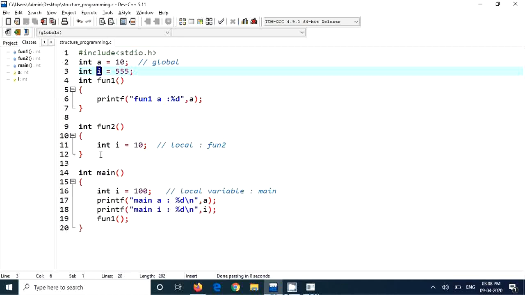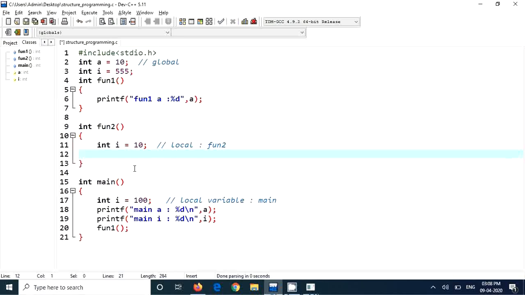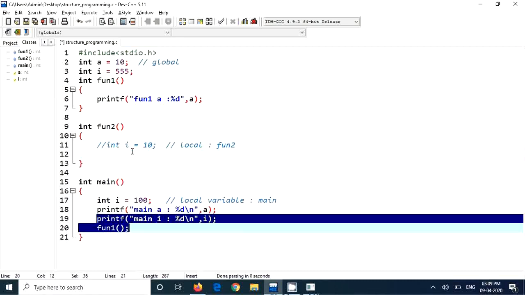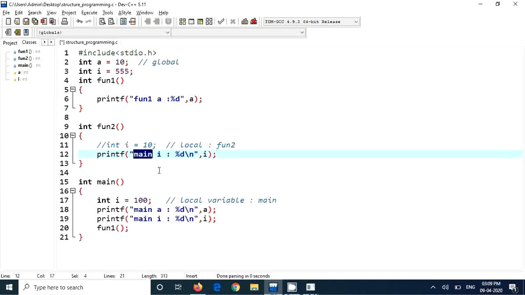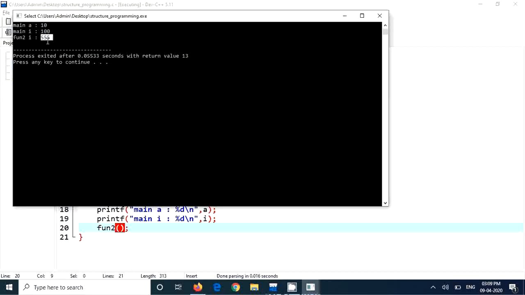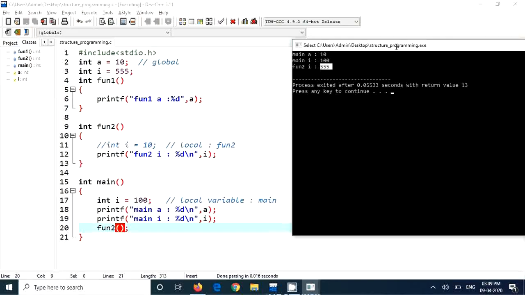Okay. So this case, this also, this one. Now in this case, if I comment this out and then print this I in fun2, by calling fun2, it is printing 555, because 555 is a global variable. Fun2 doesn't have any internal I, so it is obviously going for the global. That's not a big thing.